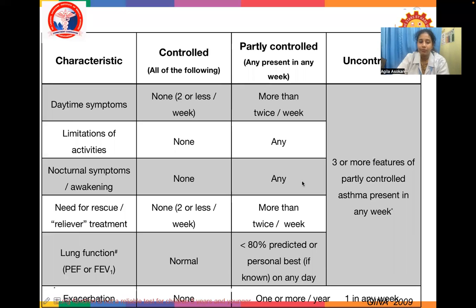It can be present. Need for rescue or reliever therapy will not be there. Here will be more than twice a week. Lung function as measured by peak expiratory flow or FEV1 will be normal, less than 80% predicted of personal best on any day. Exacerbations will not be there in controlled asthma. 1 or more exacerbation per week.